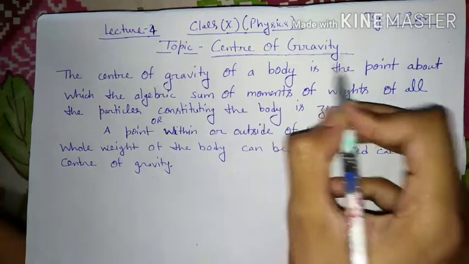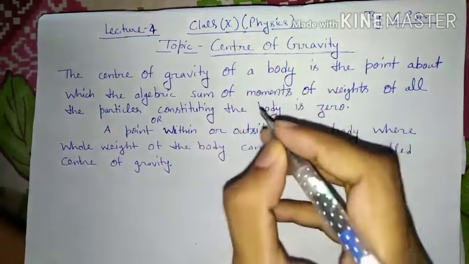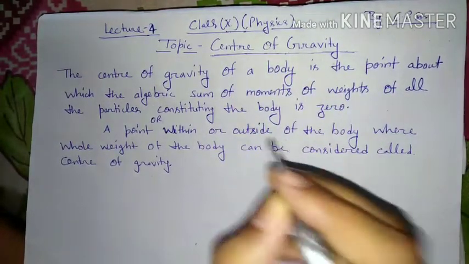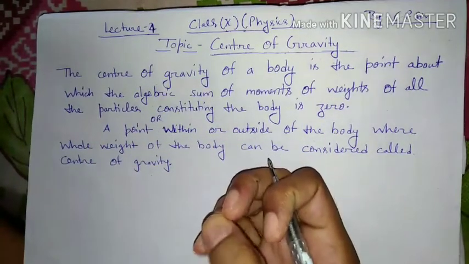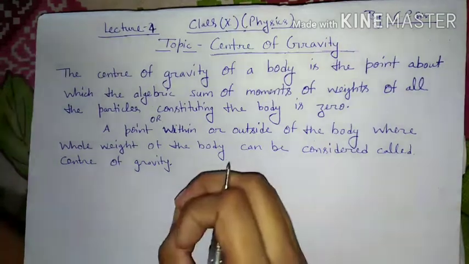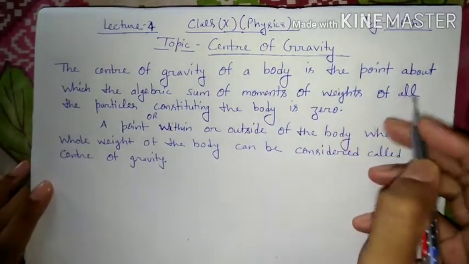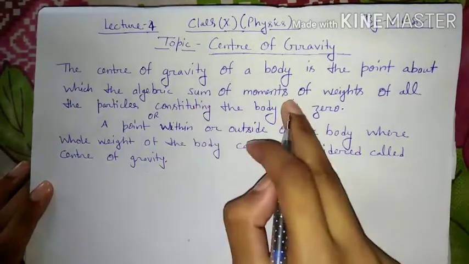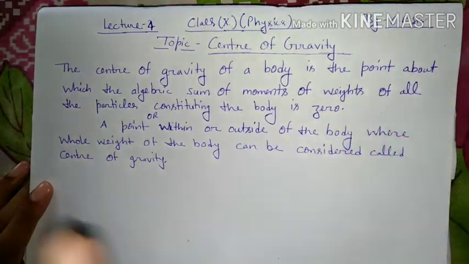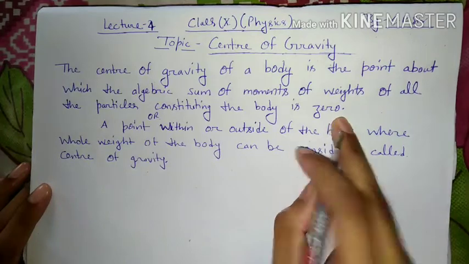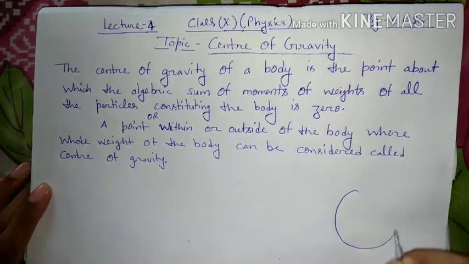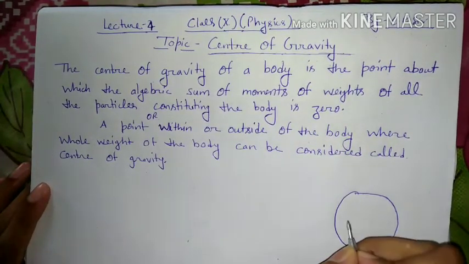Center of gravity is an imaginary point of any body where the total weight remains conserved, or the total weight can be considered to act. The center of gravity of a body is the point about which the algebraic sum of moments of weights of all the particles constituting the body is 0. Suppose every body is made up of small particles, that is atoms.